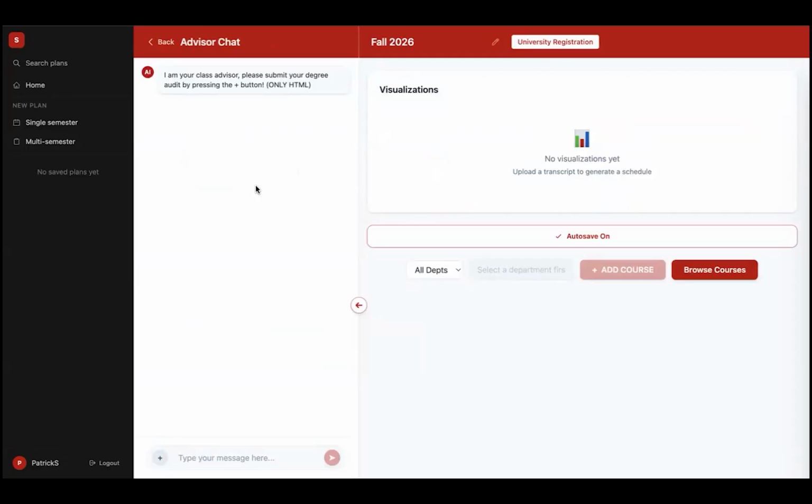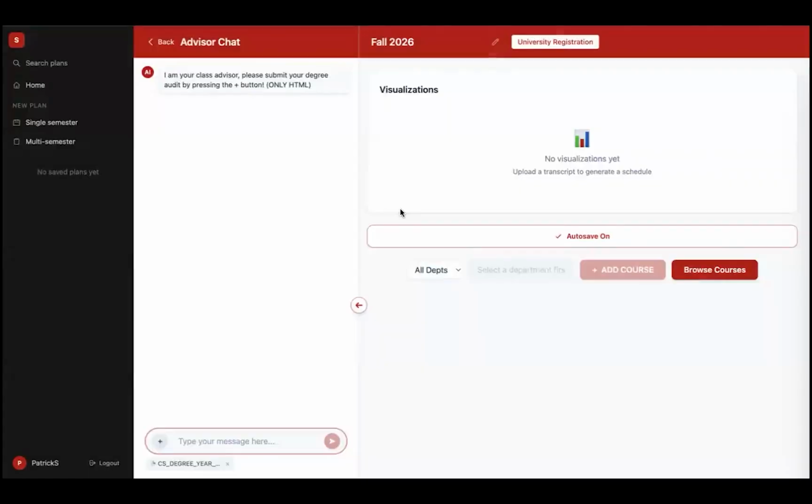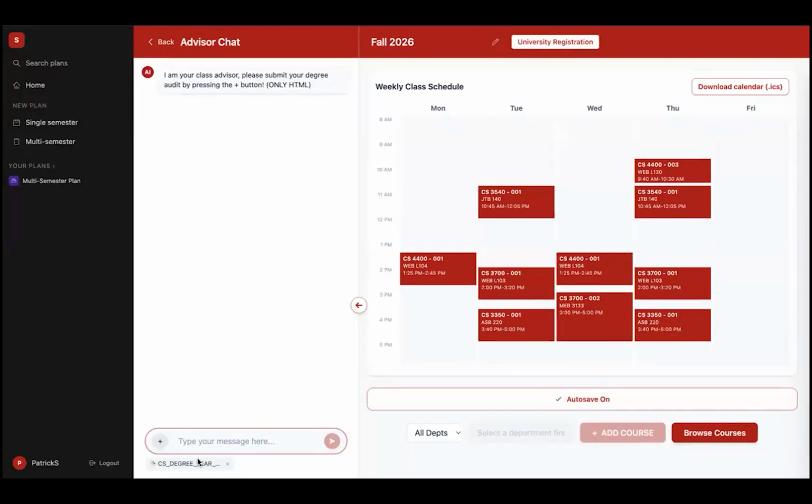One thing I'd like to do is, since I'm a student, I've already been at the U for several years, I would like to leverage the automatic schedule generation that Schedge offers. What we allow students to do is, with this little plus button down here, they can upload an HTML of their degree audit, which they can get by going to the CIS in the university and downloading the HTML for their audit. Once we've uploaded our audit, you'll see it shows up down here, and Schedge has automatically populated a schedule for us. It does this based off of the courses we've taken and what's still required for our degree.